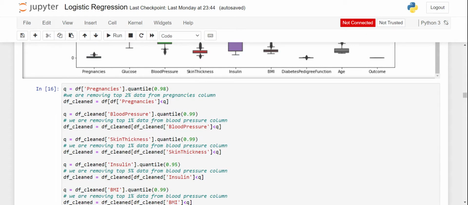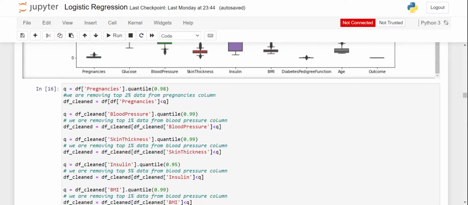Now we will try to remove some outliers. I'm not going for the IQR method to remove them. Instead I use the percentile method to remove the top 2%, 1% or 5% of data from each feature. In pregnancies, since it has some outliers, I removed the top 2% of data using the quantile function with 0.98, so we retain the 98th percentile and remove the top 2%.